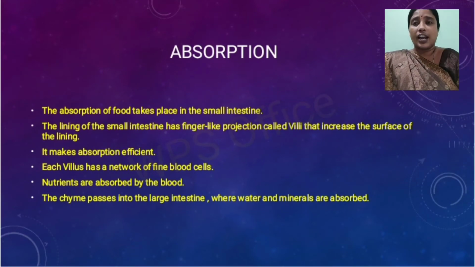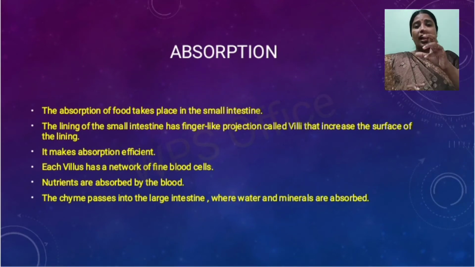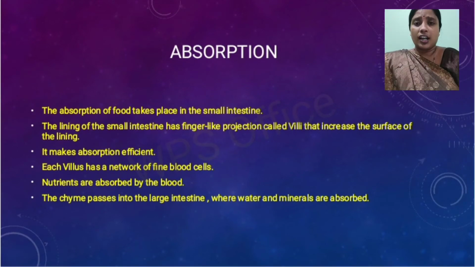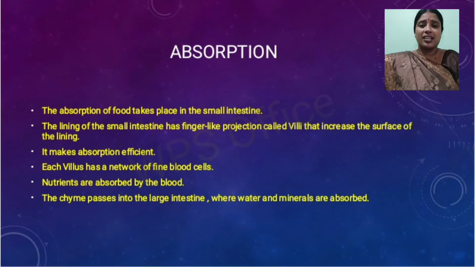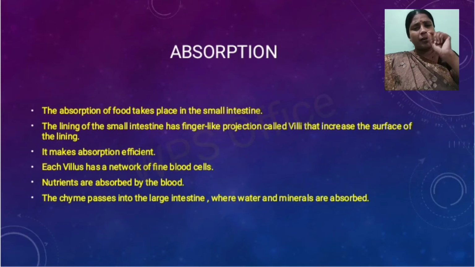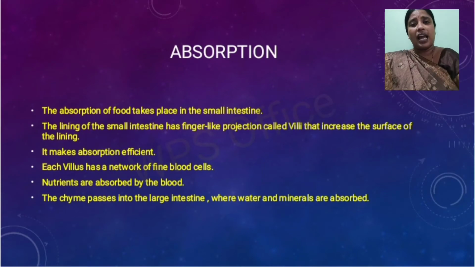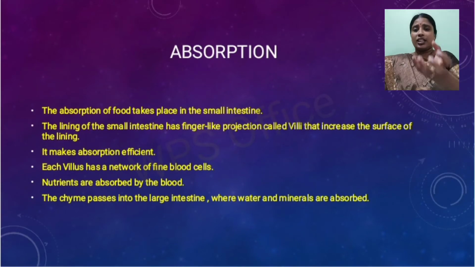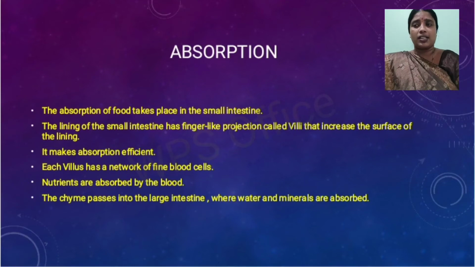Now what do these villi do? They increase the surface area of the lining, and these finger-like or hair-like projections help in the absorption of nutrients. It makes the absorption more effective. Each villus has a network of fine blood vessels. These nutrients are absorbed by the blood and then carried through the blood to the heart and different organs.